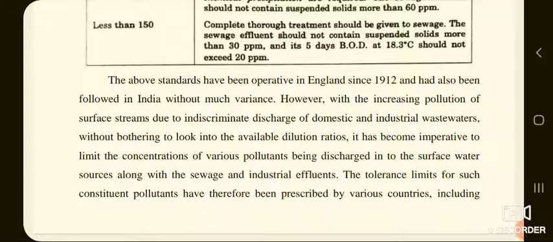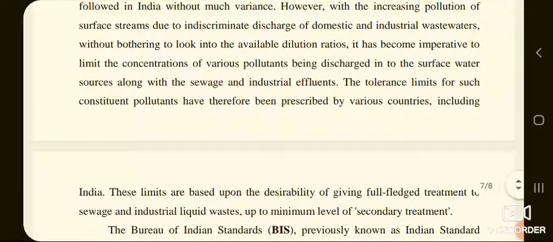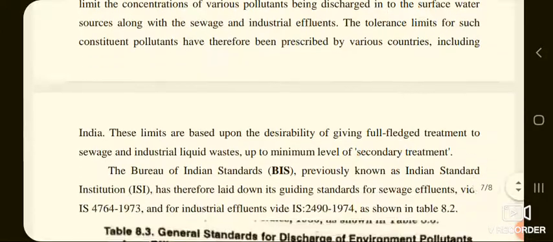However, with the increasing pollution of surface streams due to indiscriminate discharge of domestic and industrial wastewaters without bothering to look into the available dilution ratios, it has become imperative to limit the concentration of various pollutants being discharged into the surface water sources along with the sewage and industrial effluent. The tolerance limit for such constituent pollutants have therefore been prescribed by various countries including India.